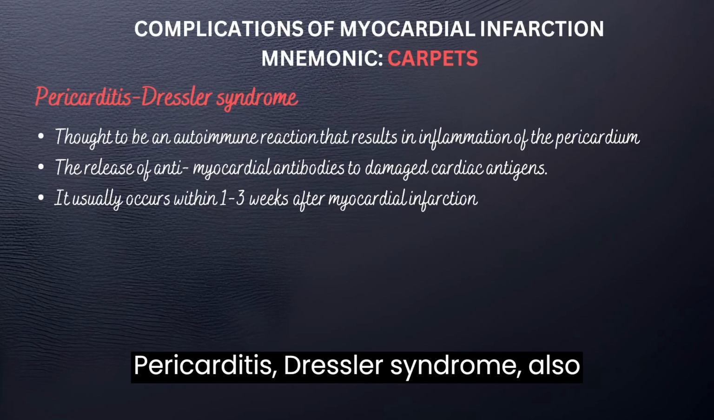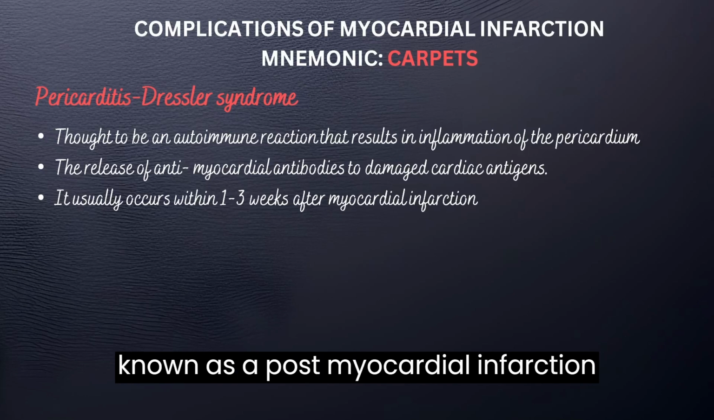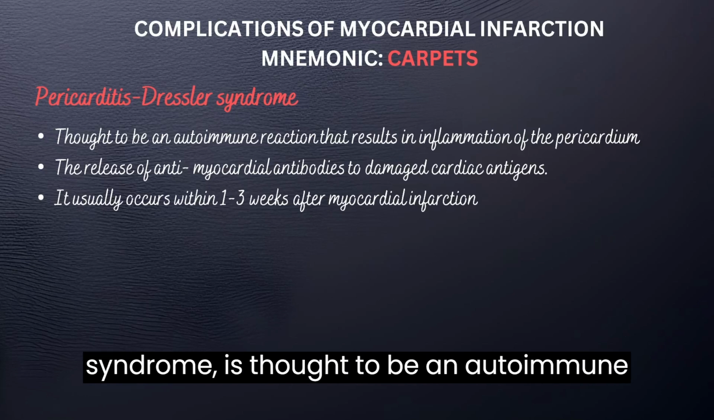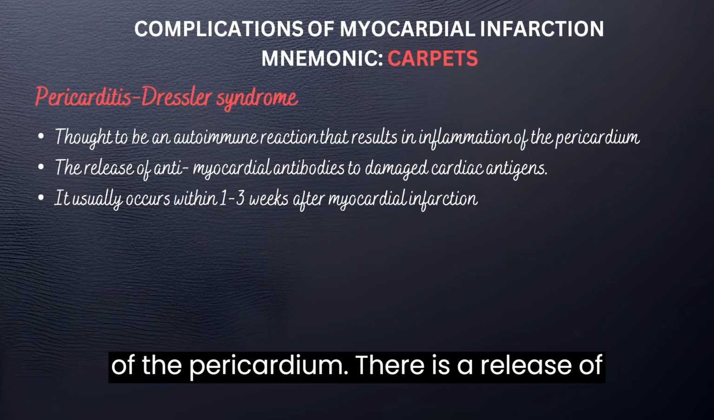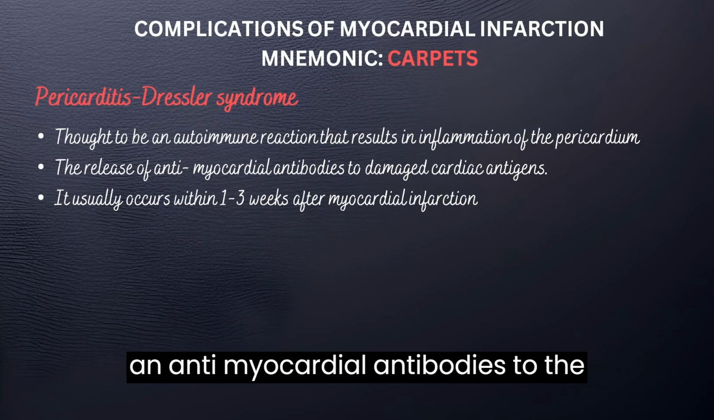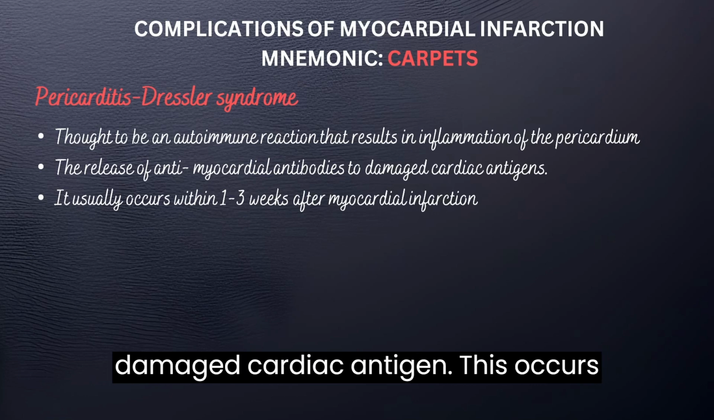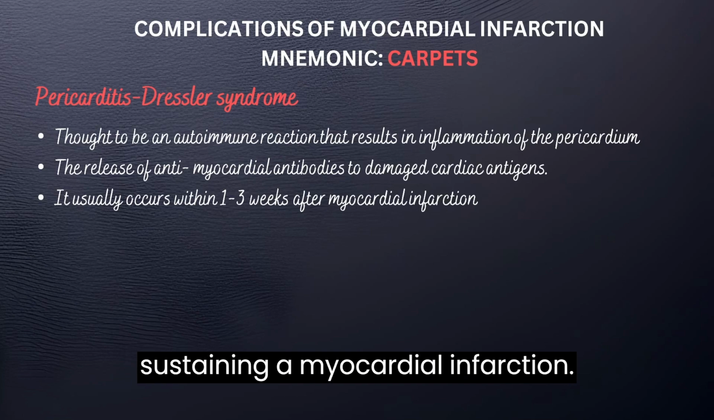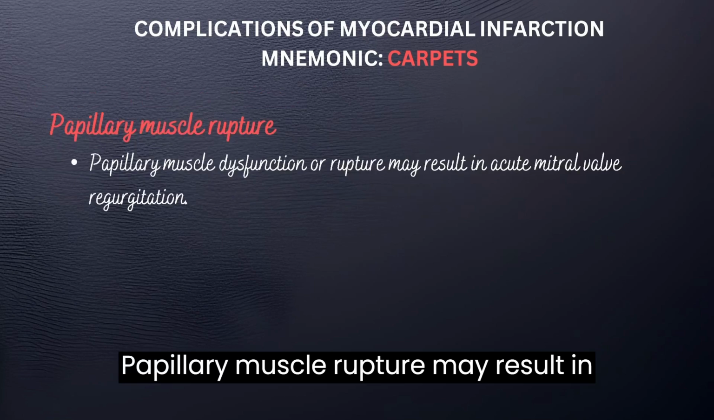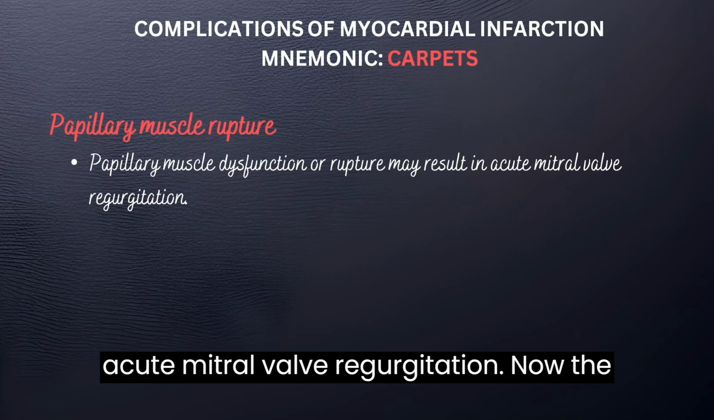Pericarditis. Dressler syndrome, also known as post-myocardial infarction syndrome, is thought to be an autoimmune reaction that results in the inflammation of the pericardium. There is a release of antimyocardial antibodies to the damaged cardiac antigen. This occurs within 1 to 3 weeks after sustaining a myocardial infarction. Papillary muscle rupture may result in acute mitral valve regurgitation.